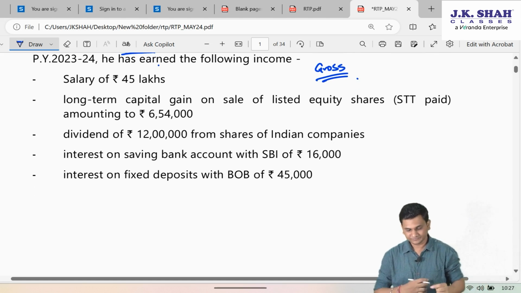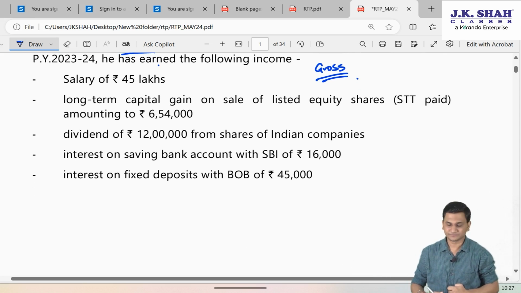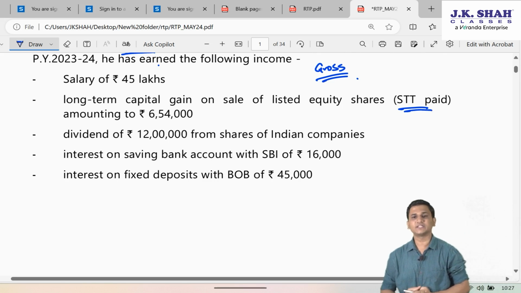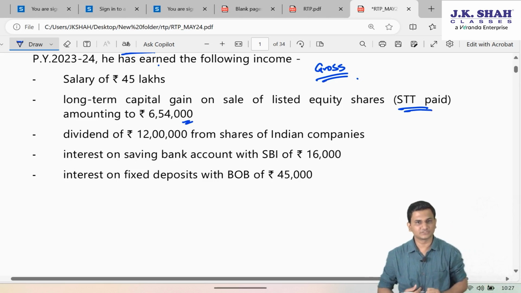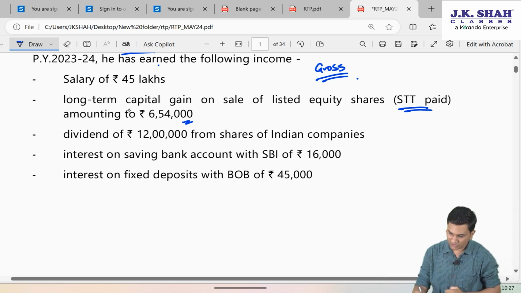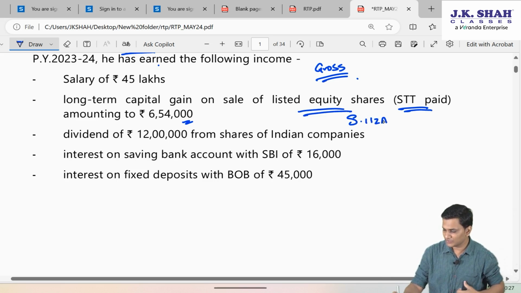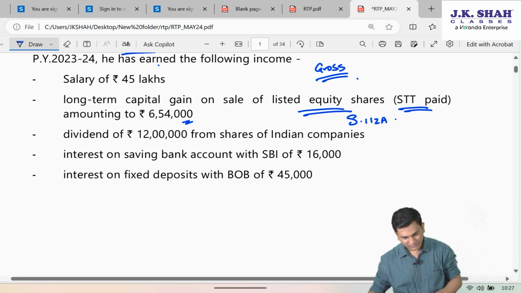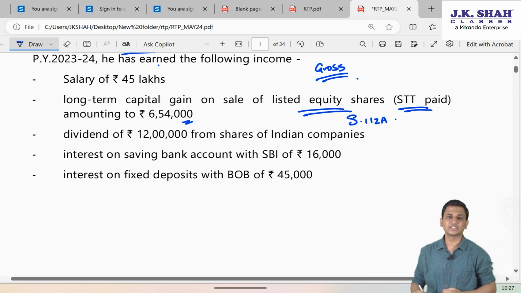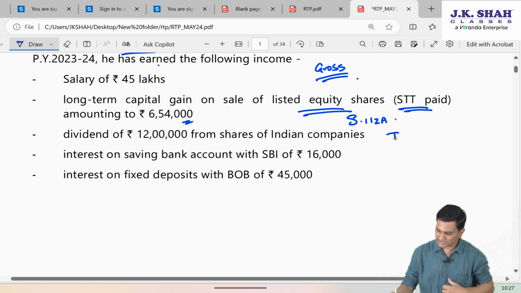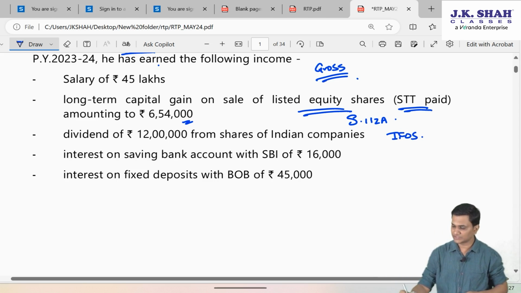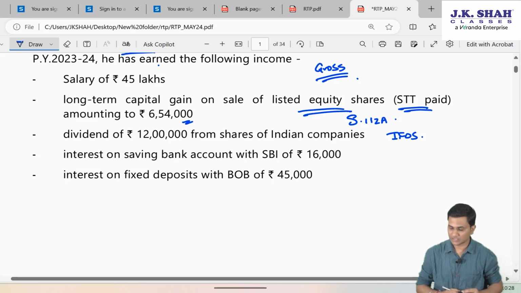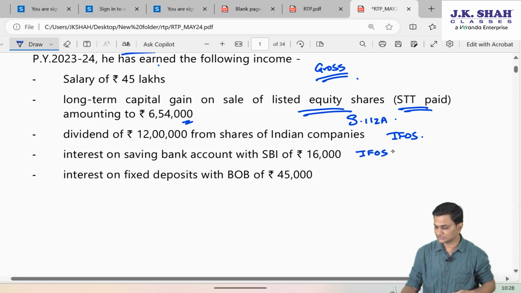Long-term capital gains on sale of listed equity shares on which securities transaction tax has been paid, amounting to 6,54,000. So long-term capital gain on sale of listed equity shares goes under section 112A of the Income Tax Act. Dividend of 12 lakh from shares of Indian companies. Friends, dividend is always an income from other sources. Interest on savings bank account with the State Bank of India of 16,000. Even this is an income from other sources.